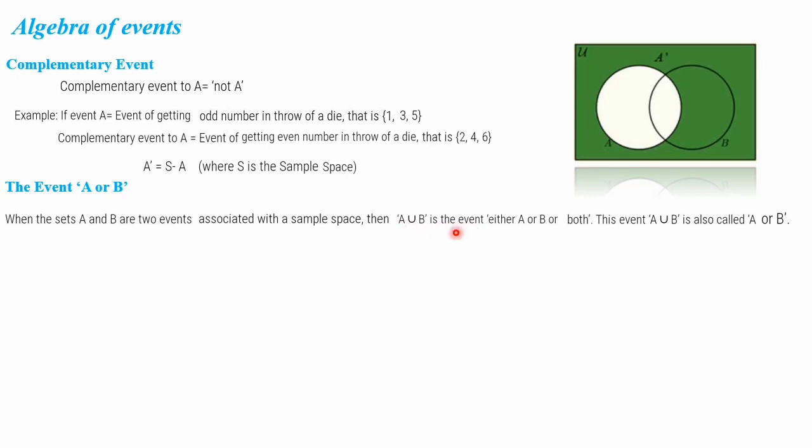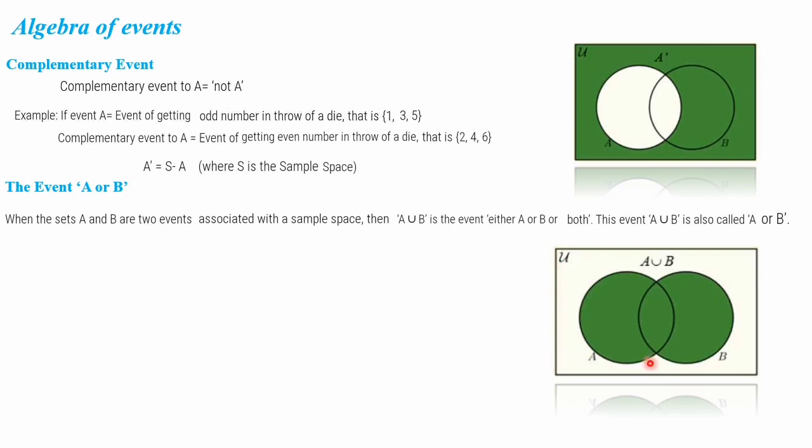We have studied this in sets. So A union B is A or B. This event A union B is also called A or B, or another name of A union B is A or B. So this is the Venn diagram representing A union B. There are two events A and B. A or B in the sense A and B together we are taking. This green shaded portion completely represents A union B. Here only A is there, only B is there, A and B together also is there.